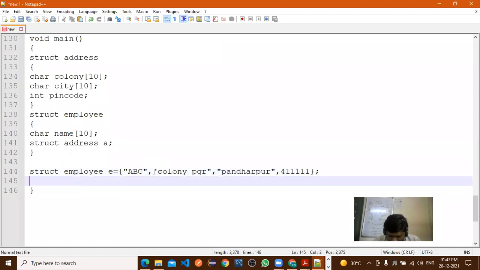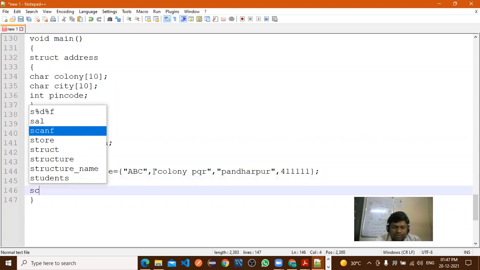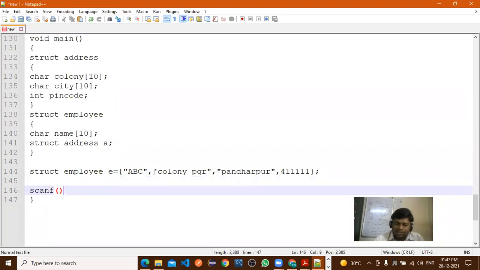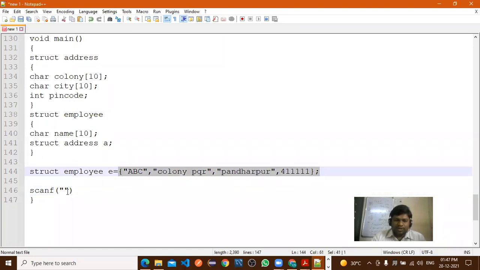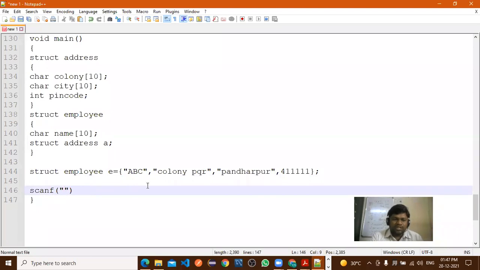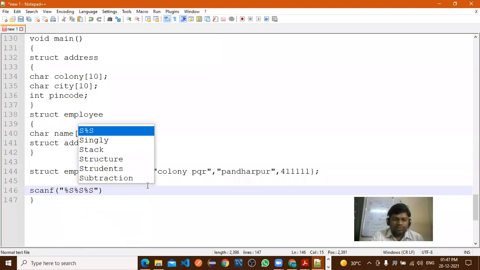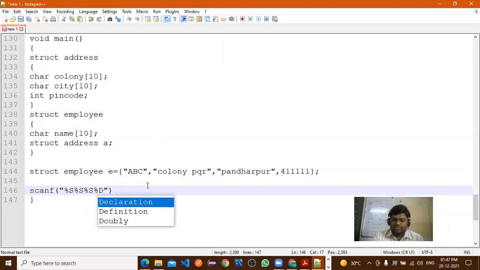Right. Now without this, suppose by using the scanf, how to assign these values? Here the scanf मधून assign करायचे असतील तर कसे करणार? Now suppose if you want to assign the same value by using the scanf, either you can use this way or you can assign the value by using the scanf. Now by using the scanf, first is the name, second character, third character, fourth integer. Sorry, T.